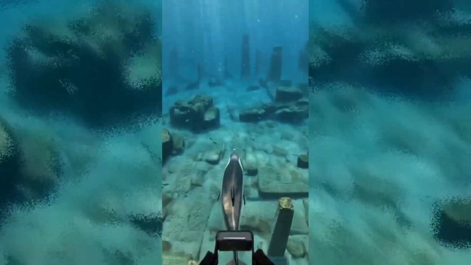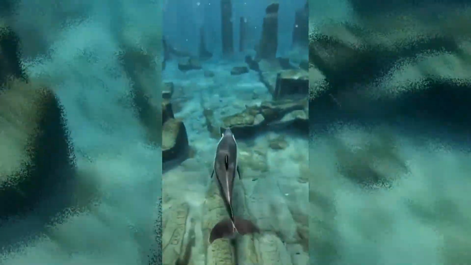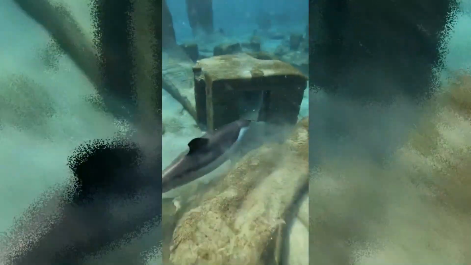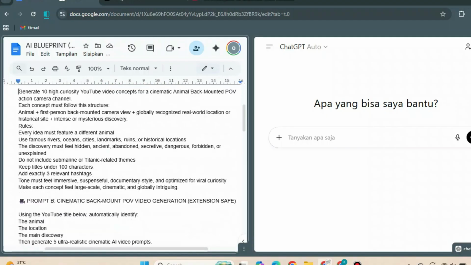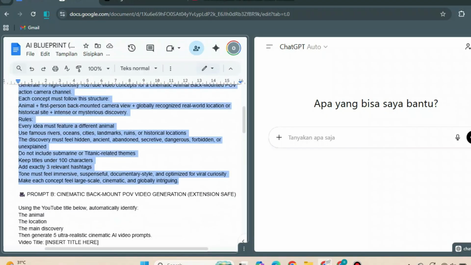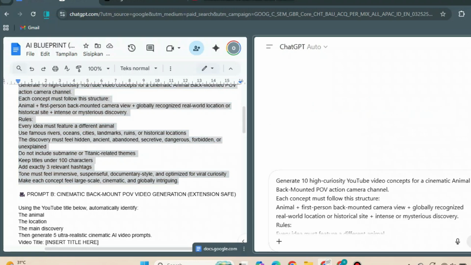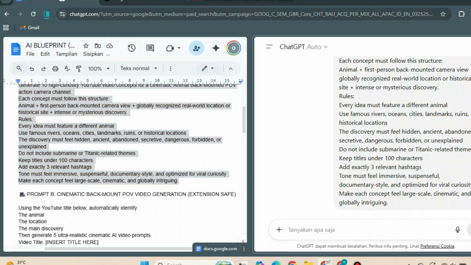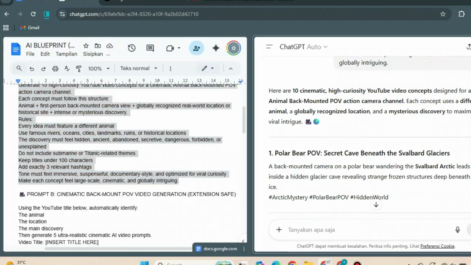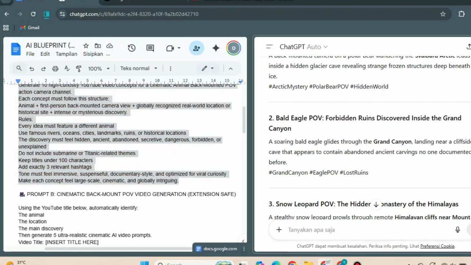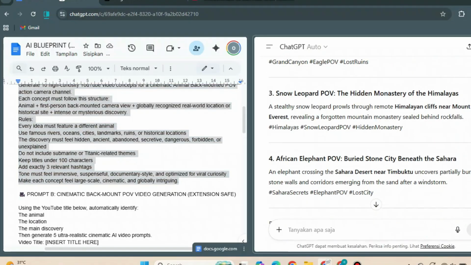Inside this prompt, Part A focuses on concept generation. This means even if you don't have a topic in mind, the prompt will automatically produce video ideas for you. Once the idea is generated, we use that same concept to create all the B-roll scenes for the video. The prompt will also generate video prompts for every scene, so you don't need to build everything manually. All you need to do is copy the prompt from the description and start using it.